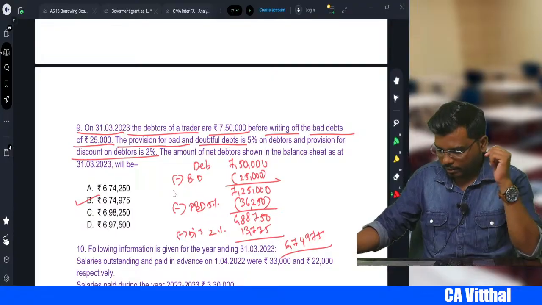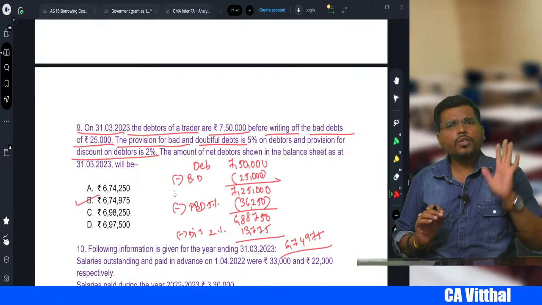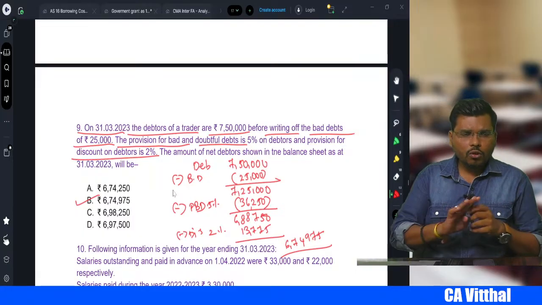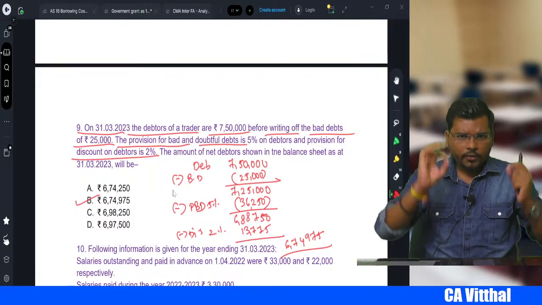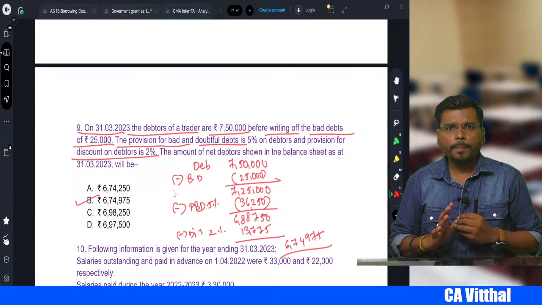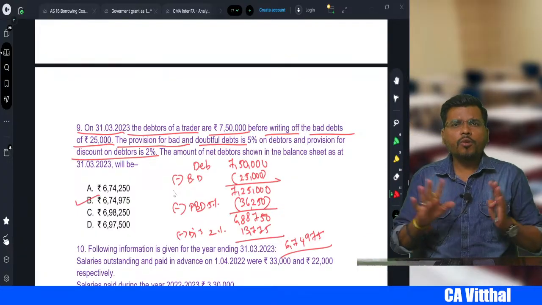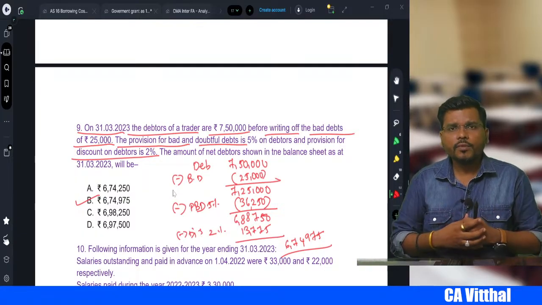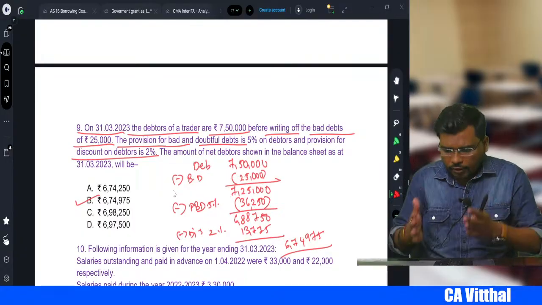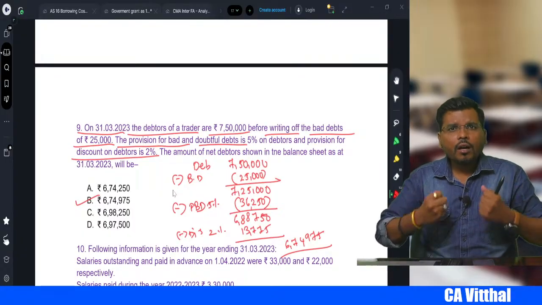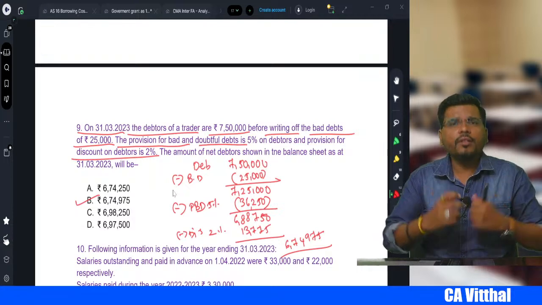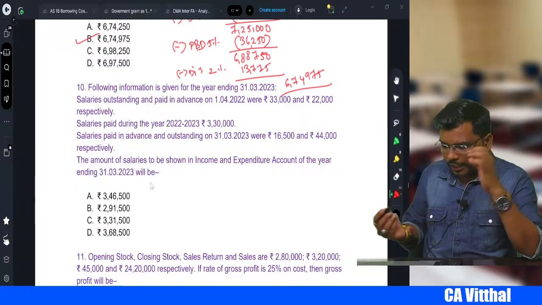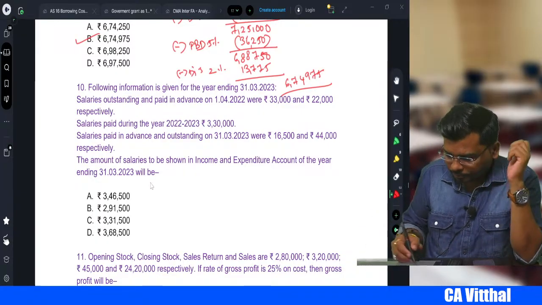Very good. So definitely one question will come from the provision for bad debt or debtors. Out of these three things, one question will definitely appear in your exam, right? Once you solve all these types of questions, it will boost your confidence level, right? So when you go to the exam hall and see this question, you will feel very happy at that time. So let's come to the next one. Next one is again very, very beautiful, my dear student.